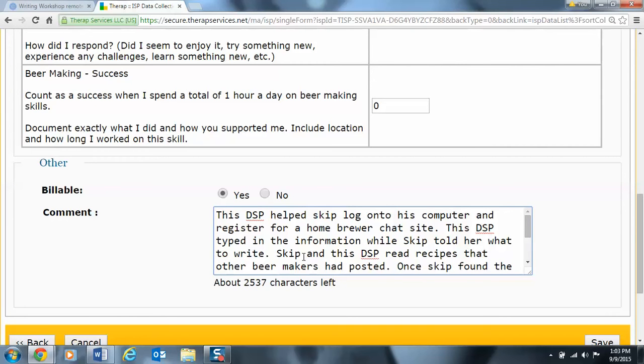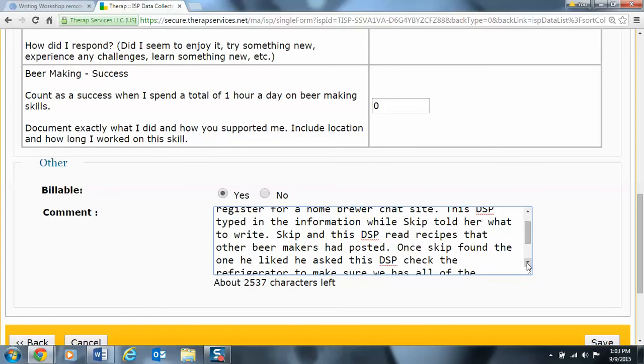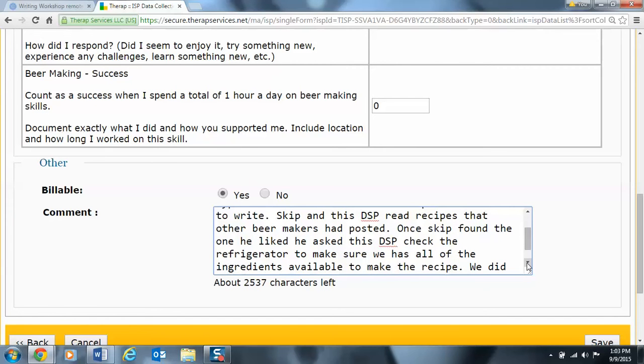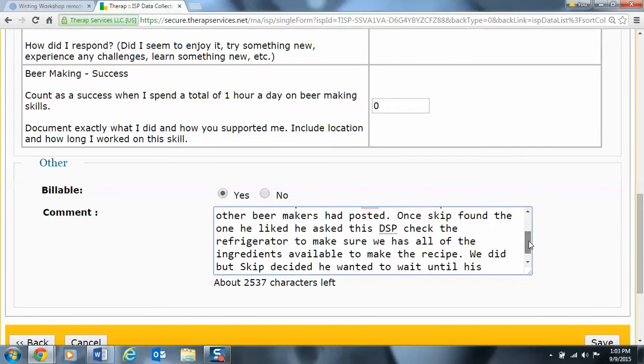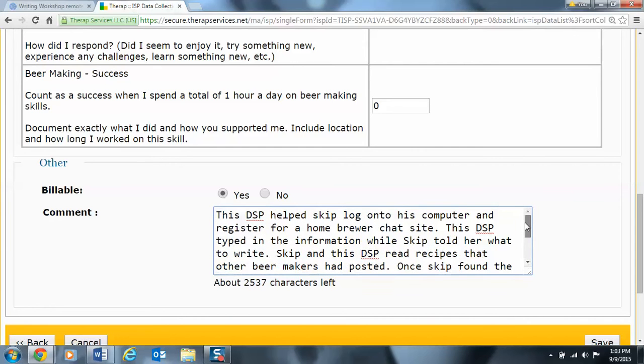So what I wrote here is this DSP helped Skip log onto his computer and register for a home brewer chat site. This DSP typed in the information while Skip told her what to write. Skip and this DSP read recipes that other beer makers had posted. Once Skip found the one he liked, he asked this DSP to check the refrigerator to make sure that we had all of the ingredients available for him to make the recipe. We did, but Skip decided that he wanted to wait until his friend Wayne came over to make the beer. And this is common. I went ahead and wrote my note.